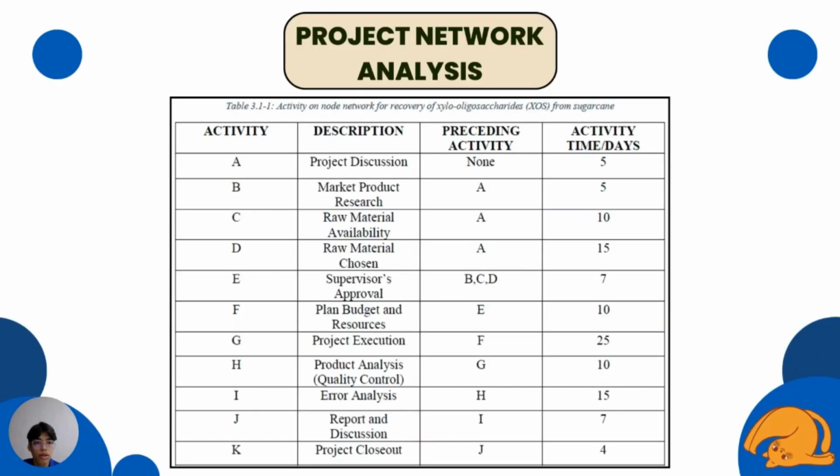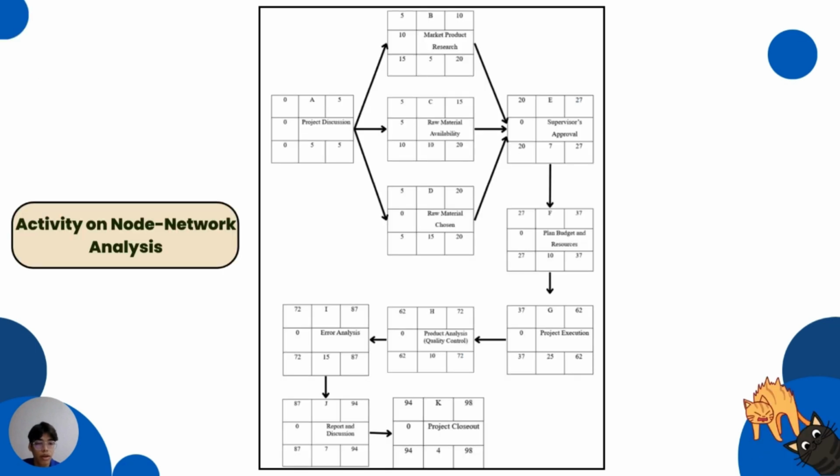Next, this is our project network analysis, which shows our project and also the activity time. Based on this project network analysis, which is the forward and backward pass, we can see that to get the supervisor approval, we need to succeed the market product research, raw material availability, and raw material choosing.